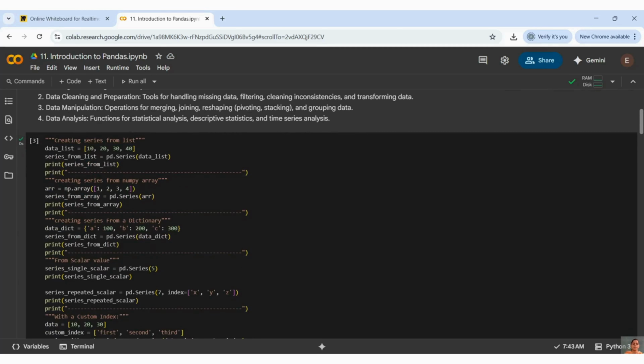Now we will see how to initialize a series and a data frame by different examples. The first example is how to create a series from a list, right? How to create a series from a list. So this is my list, guys. I have taken a data list. I have taken 10, 20, 30 and 40, and this is how I'm initializing my series.